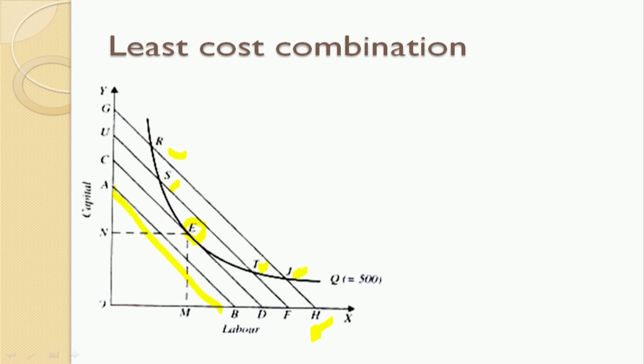Okay, so think for a moment. Okay, now I will give you the answer. These points are on higher isocost lines, so this will actually increase the cost of production. Since we are talking about the concept called the least cost combination, point E will give the equilibrium point. At this particular point, it is better that we use ON of capital and OM of labor. So this particular combination is called the least cost combination. Other points are on higher isocost lines, so that is not feasible.